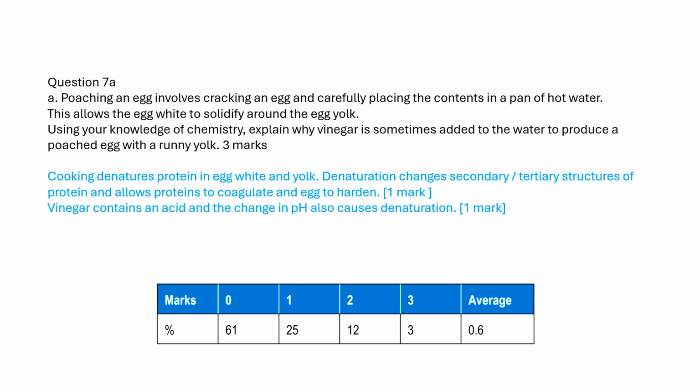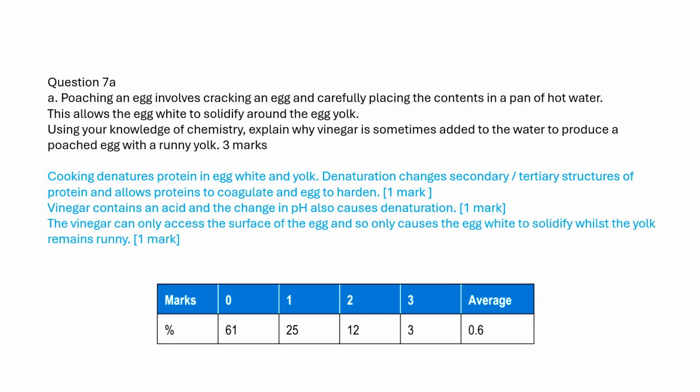Vinegar contains an acid and the change in pH also causes denaturation. The vinegar can only access the surface of the egg and so only causes the egg white to solidify while the yolk remains runny.